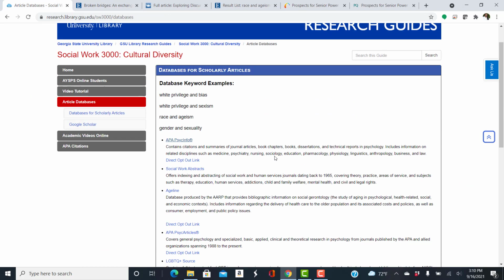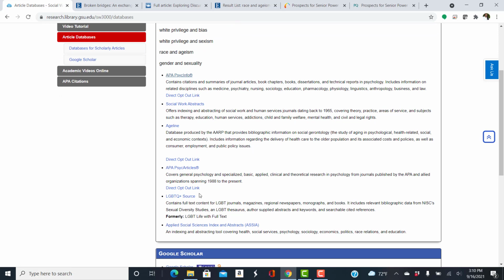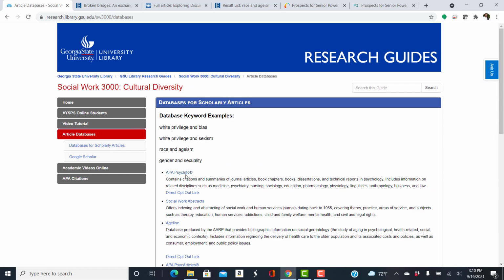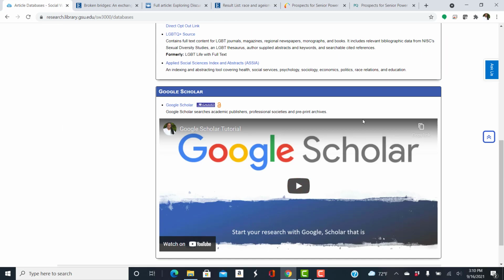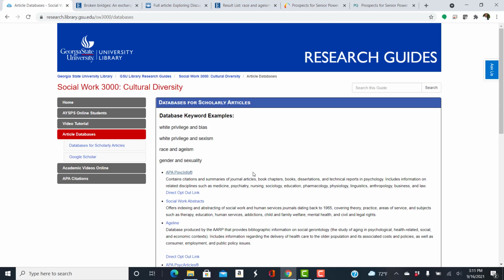We started with APA PsycInfo. Then we looked at AgeLine and LGBTQ+ Source. Maybe another good place, if you're dealing with queer issues. But first start here. And if you're having trouble coming up with keywords, take a look at this. Set your device up so it recognizes you as a GSU student and go ahead and do your search there to get an idea of what's available and possible keywords.